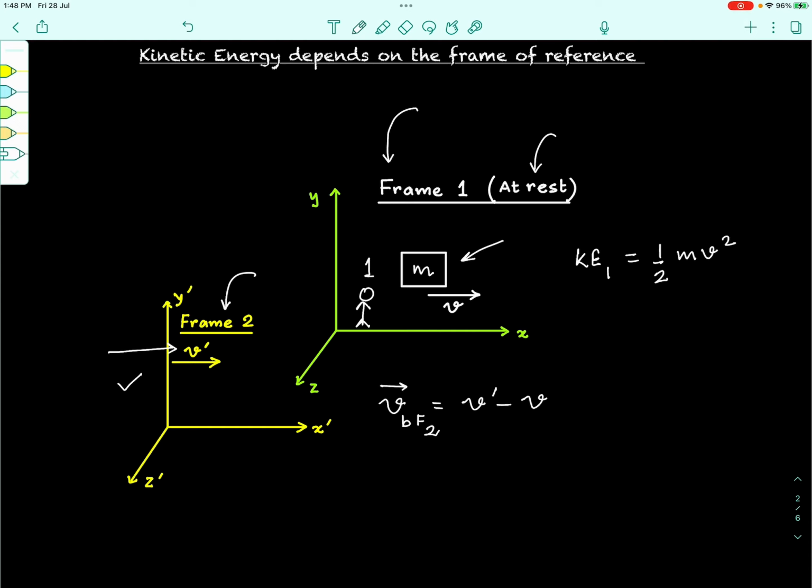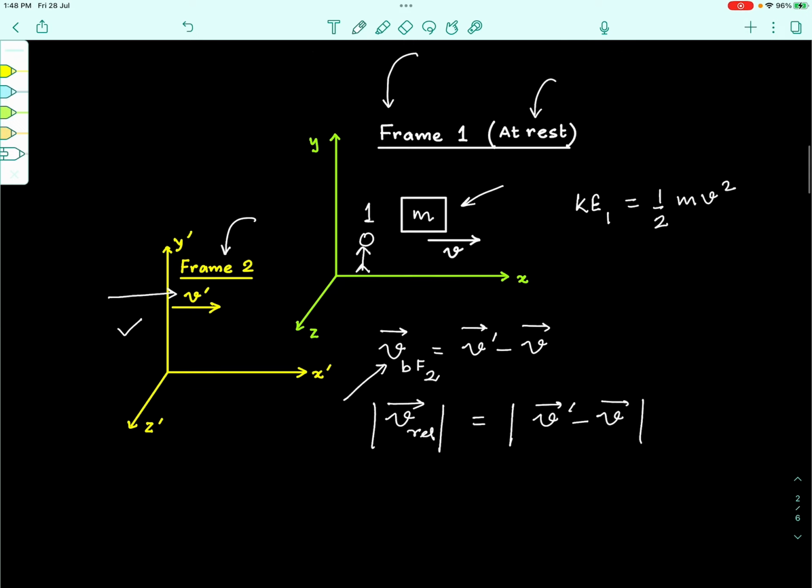This is a vector relation that we shall get, isn't it so? So, this is the relative velocity of the block with respect to the frame 2, and if we try to find out the corresponding speed, v relative, the magnitude of this will be the magnitude of v dash minus vector v. What we are essentially doing is we are trying to find out the vector difference of the velocity of the body with respect to the frame 2, right. This is usually what we will do when we have to get the relative velocity.